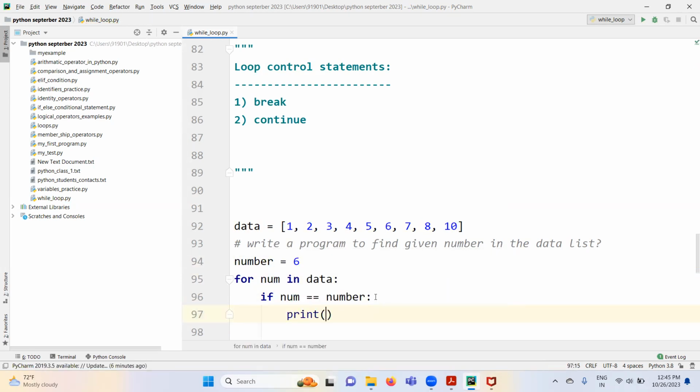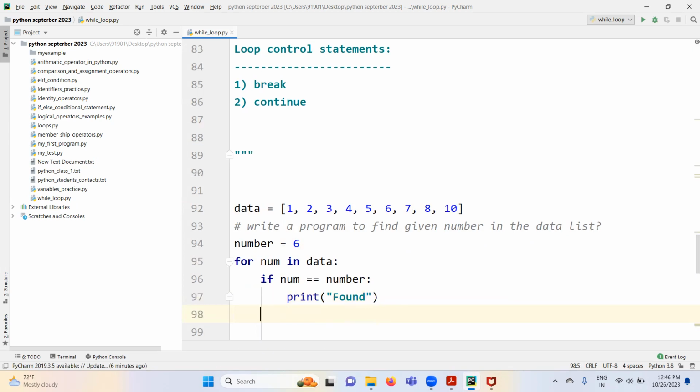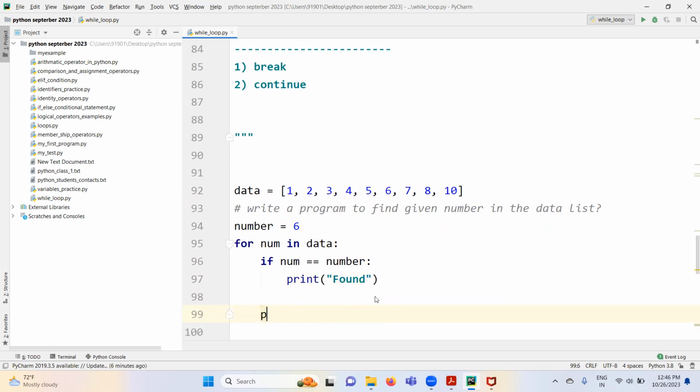Then print simply found. I'm just printing some characters here for your understanding. Let me print only some stars.